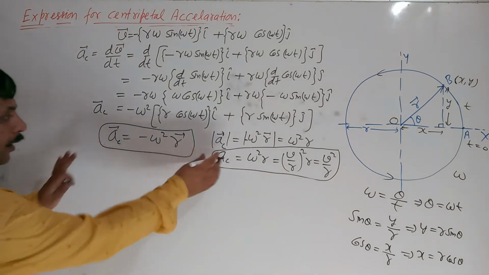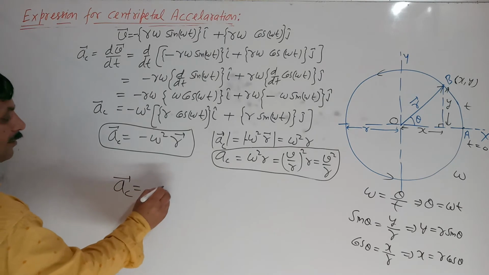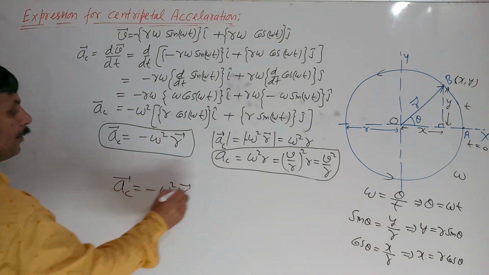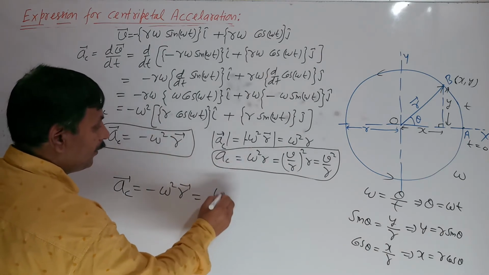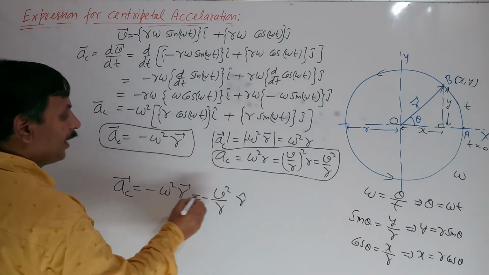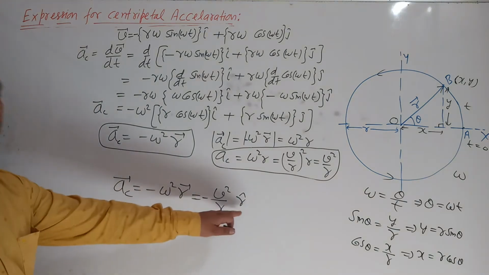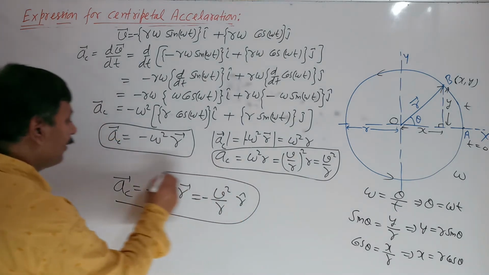We can write this in different forms. The centripetal acceleration is minus omega square r, or you can write it as minus v square upon r times r cap. The negative sign indicates this is opposite to the radius vector.